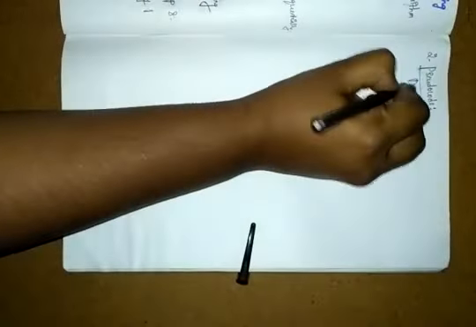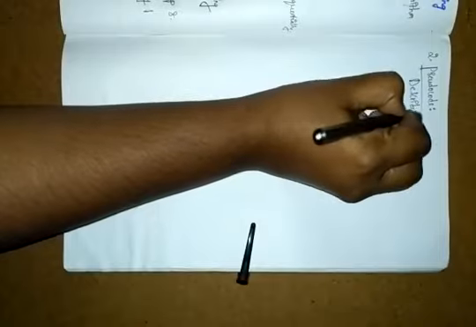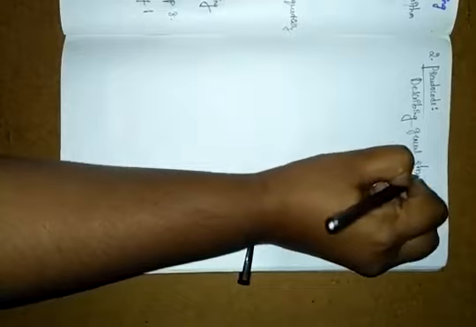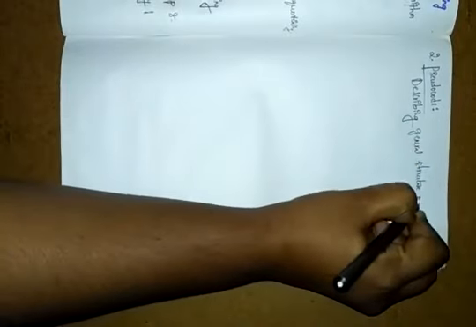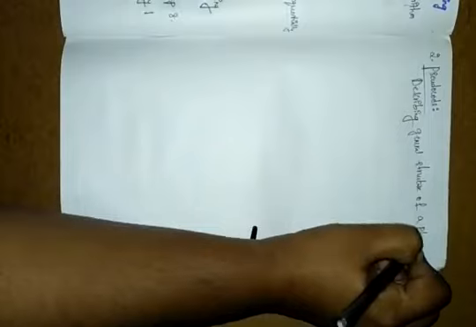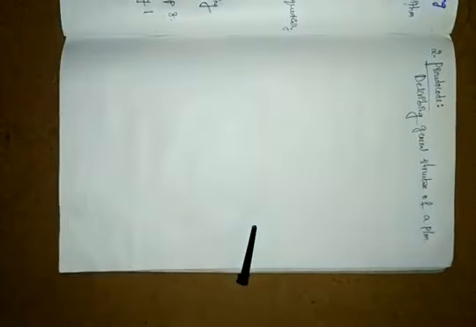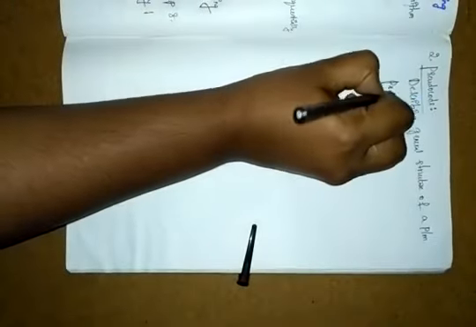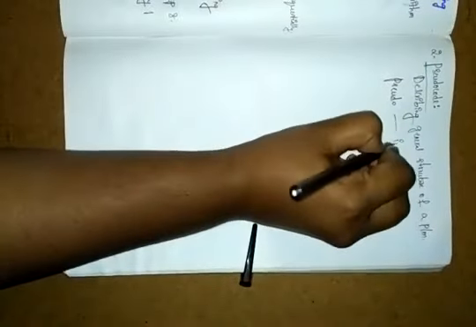Pseudo code describes the general structure of a program. Why we are writing pseudo code: it is describing the general structure of a program. This pseudo code is also in English language only. The word pseudo means imitation.